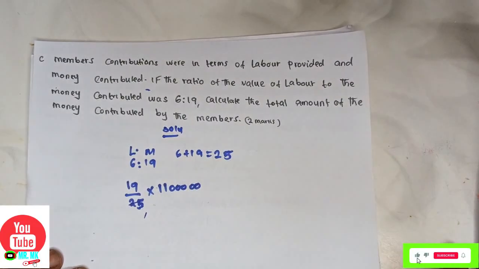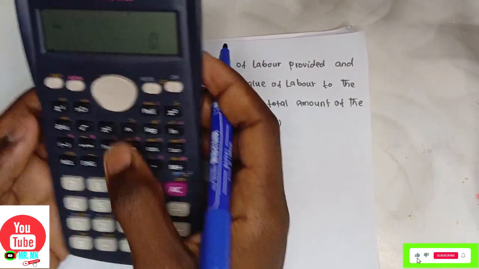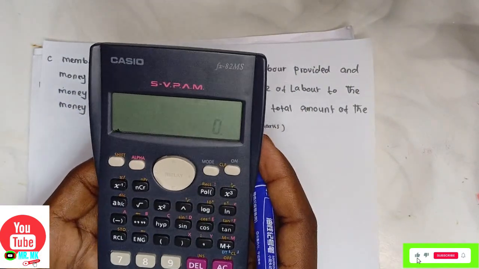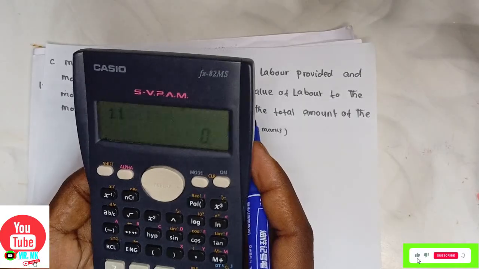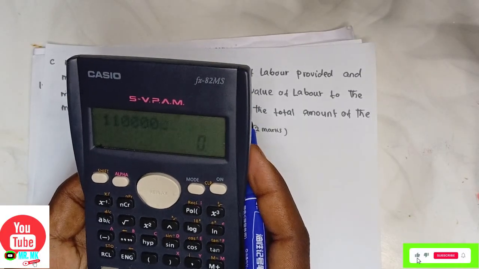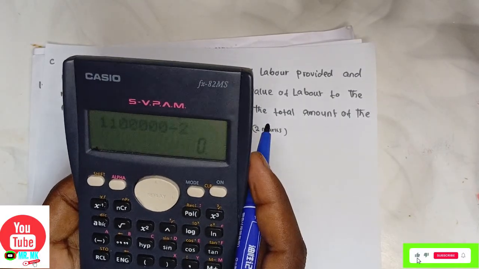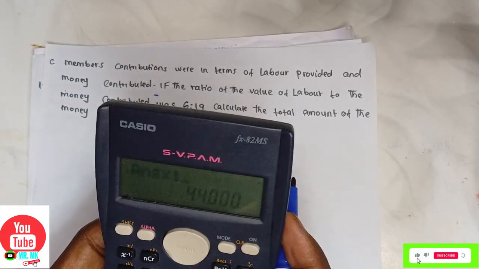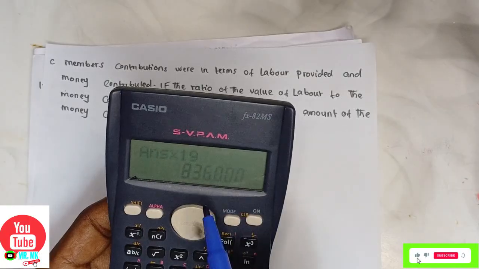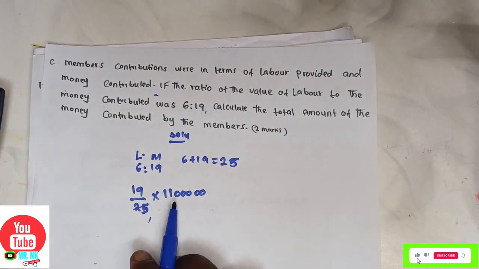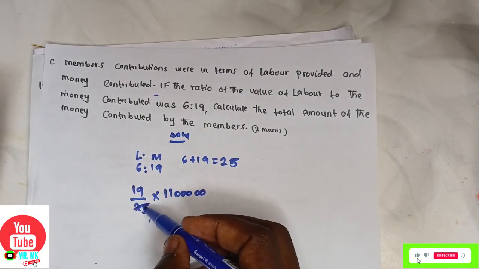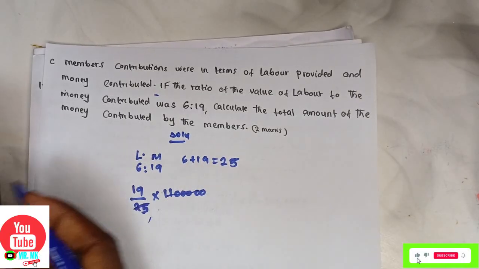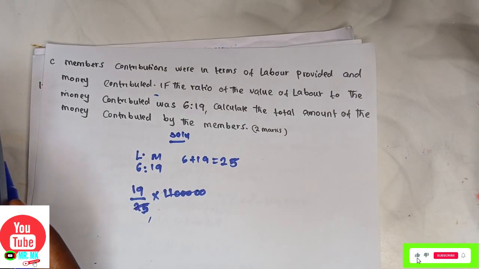Using your calculator wisely, 11 million divided by 25 times 19.